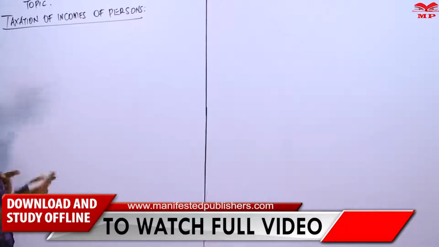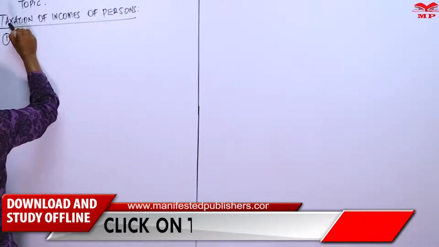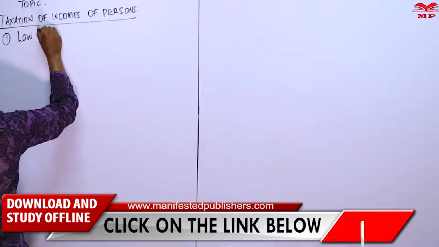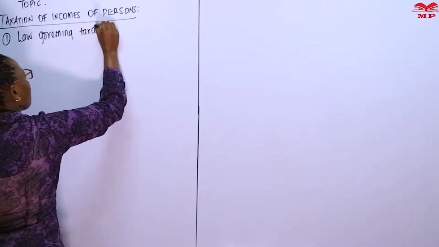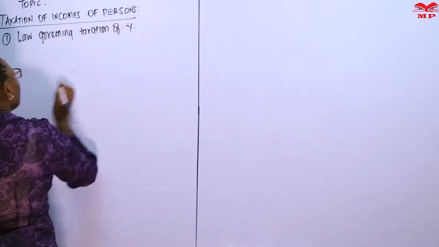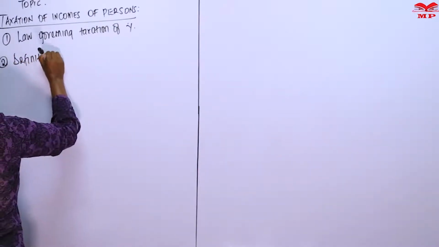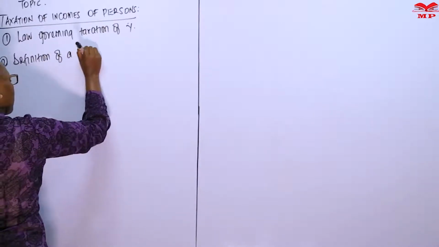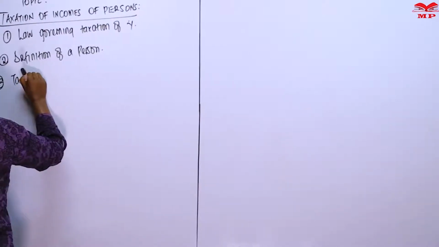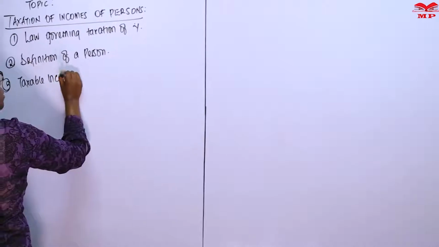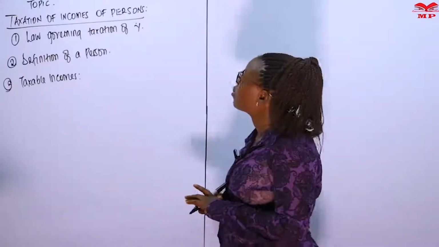So we will divide this into two. One, we look at the law governing taxation of income. Then we shall look at the definition of a person. And then we look at taxable incomes. So we divide our lesson into three segments. We start with the law governing taxation of income.